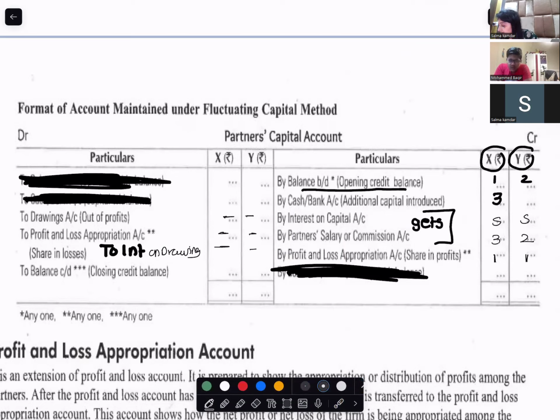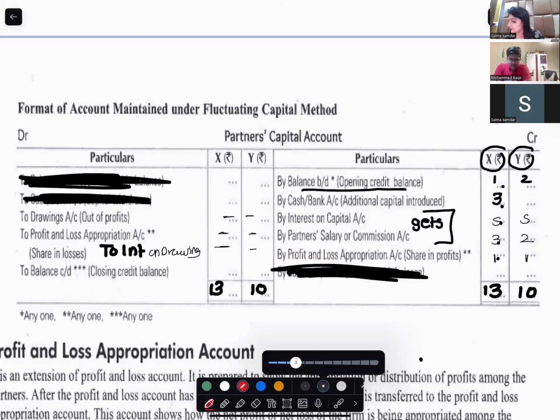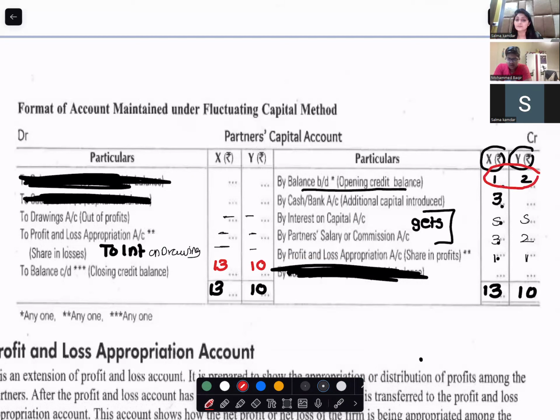5, 6, 7, 8, 9, 10, 11, 12, 13. And Y will become 5, 6, 7, 8, 9, 10. So this 13 I will write here, 10 I will write here. The closing balance of the partner's capital will become 13 and 10. Are you with me? Opening capital is how much? 1 and 2. Closing capital is how much? 13 and 10. So tell me, is the opening capital different from the closing capital?